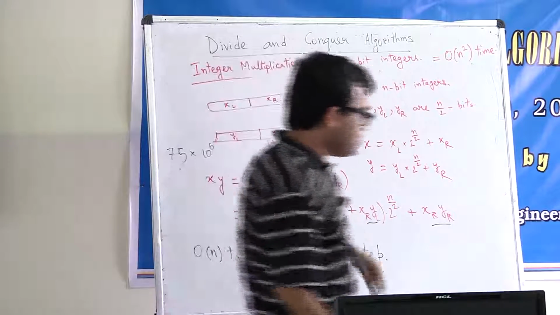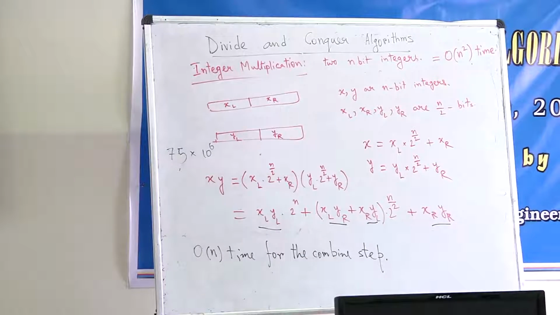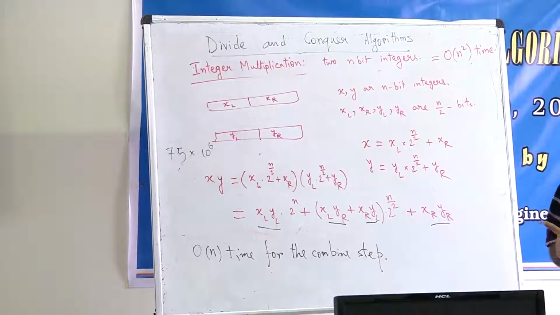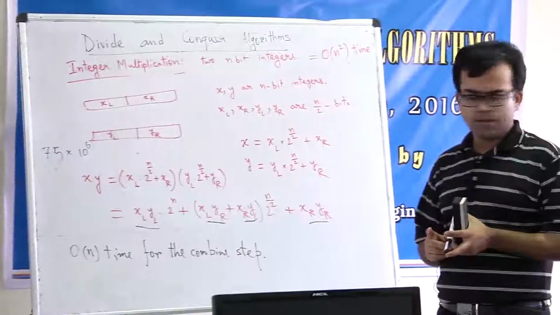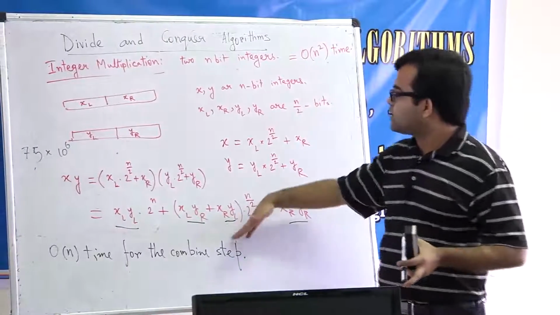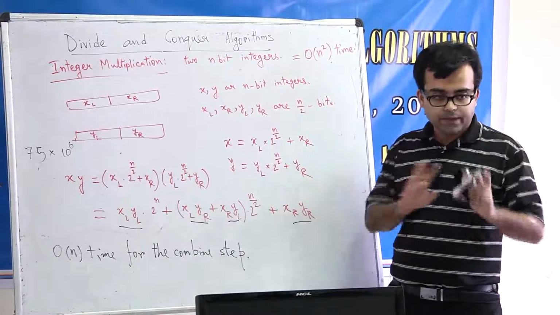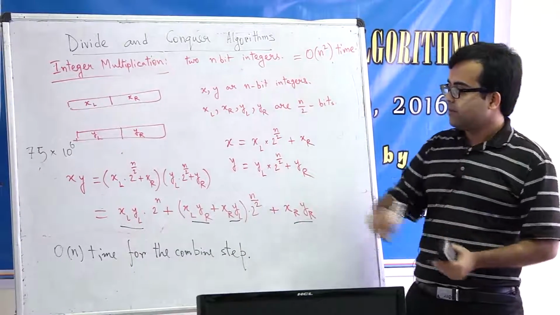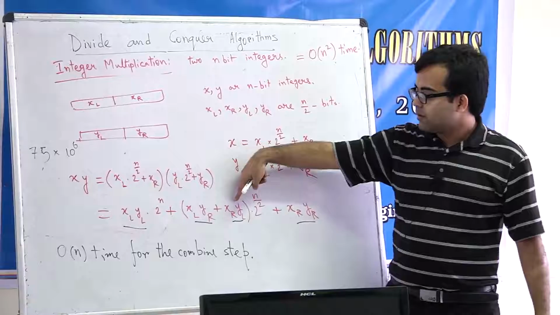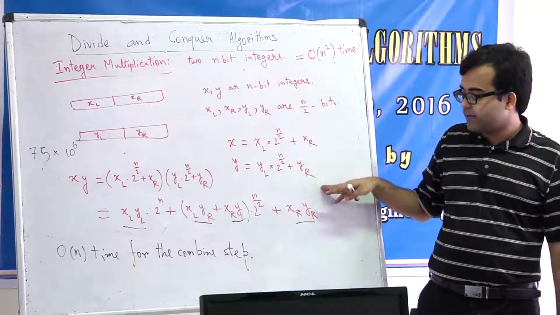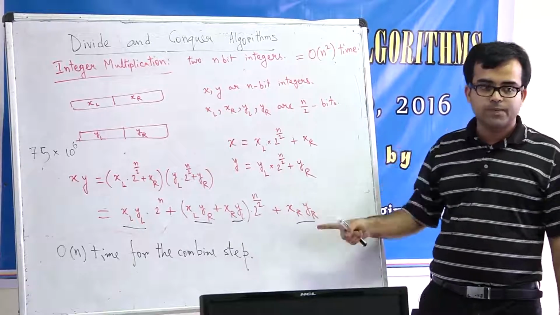And how many subproblems do you need to solve here? Sorry? Log n. No, just in this step. Suppose we are doing this thing recursively, right? I'll come back to what you are saying. If you just look at this equation, how many subproblems are there? 4 subproblems are there, right?